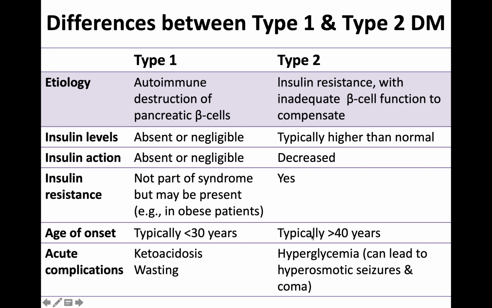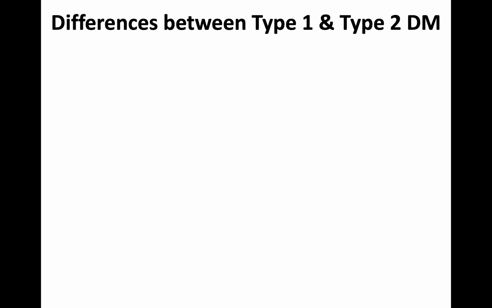Ketoacidosis and muscle wasting can be noted in type 1. Then in type 2, hyperglycemia can even lead to hyperosmotic seizures and coma. What happens is the glucose level in the blood keeps increasing, and hyperosmolarity-based complications, even seizures and others, can be expected in type 2 diabetes if the patient remains untreated.